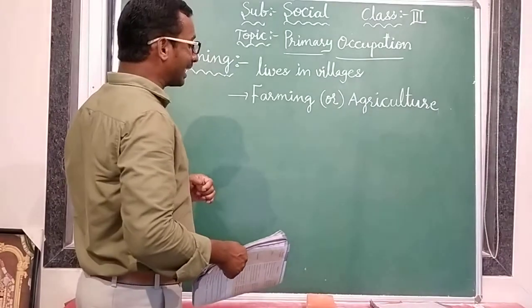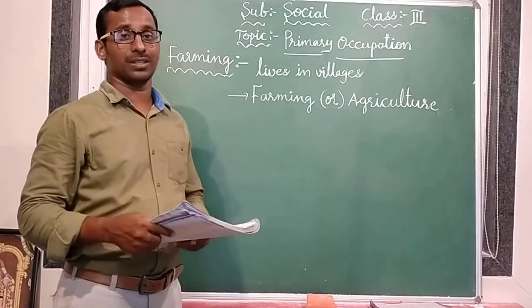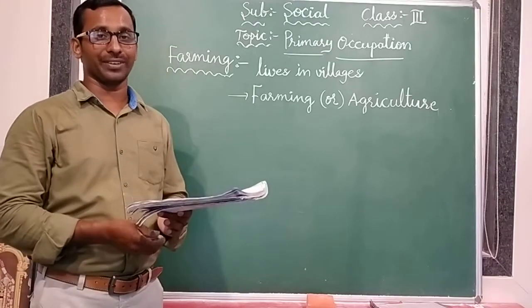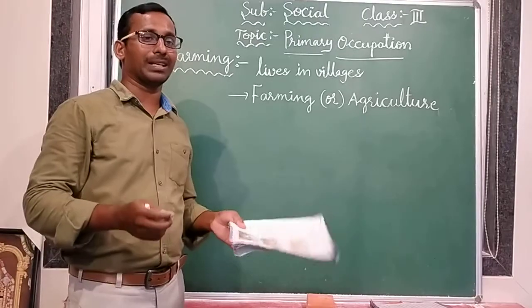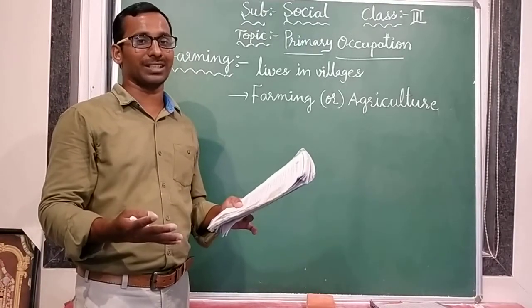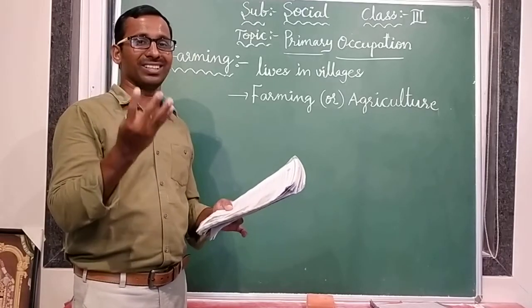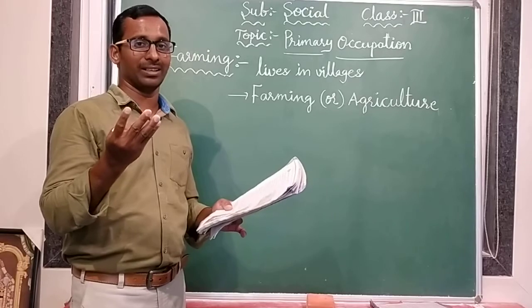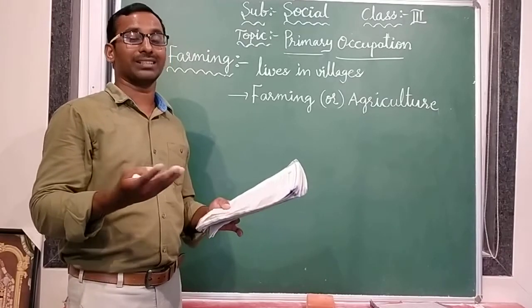But what type of crops are they growing in their fields? They have a particular place, is it right or not? In that particular place, they are growing different types of crops, like paddy, wheat, cotton, chili, red chili. Like that, different types of pulses and cereals they are growing.